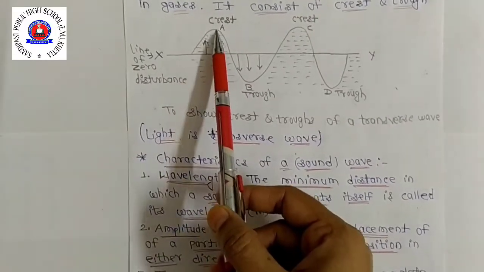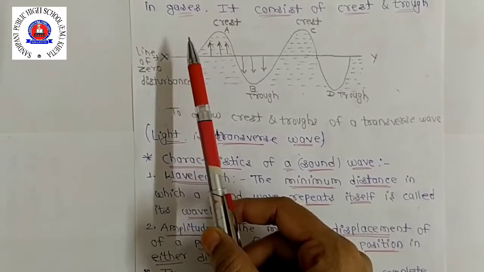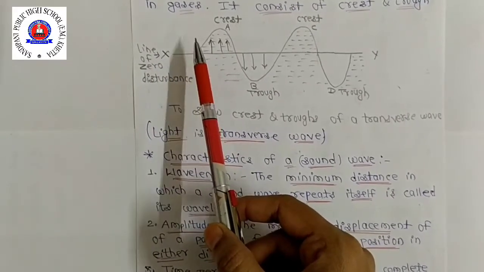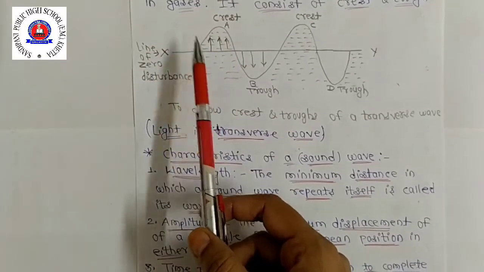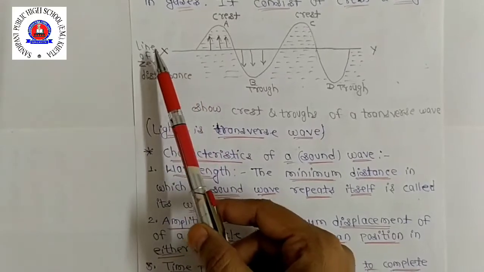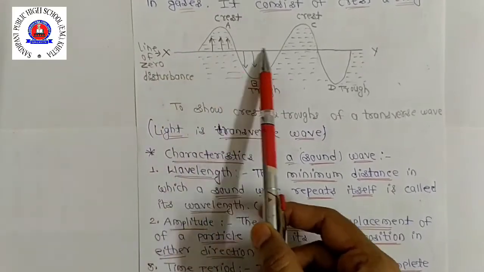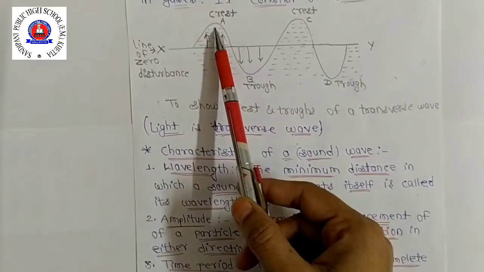Elevation means ये ऐसे उभार जैसा जो दिख रहा है. The elevation or hump in a transverse wave is called crest. In other words, crest is the part of the transverse wave which is above the line of zero. अब ये लाइन ऑफ जीरो, ये जो लाइन दिख रही है इसे क्या कहते हैं, लाइन ऑफ जीरो. तो ये लाइन ऑफ जीरो के जो एबव रहती है उसे क्रेस्ट कहते हैं.